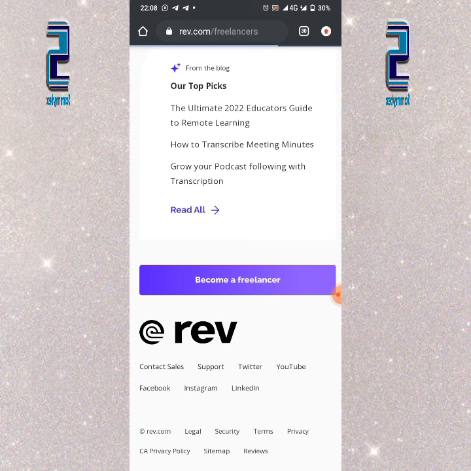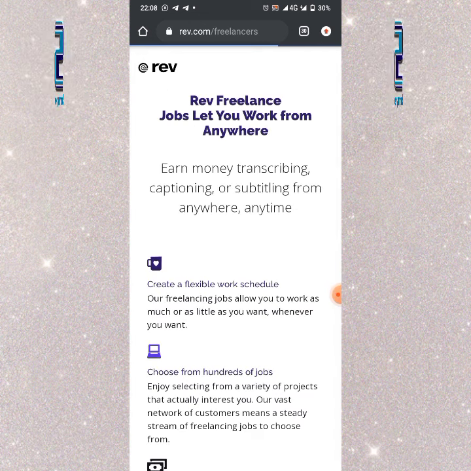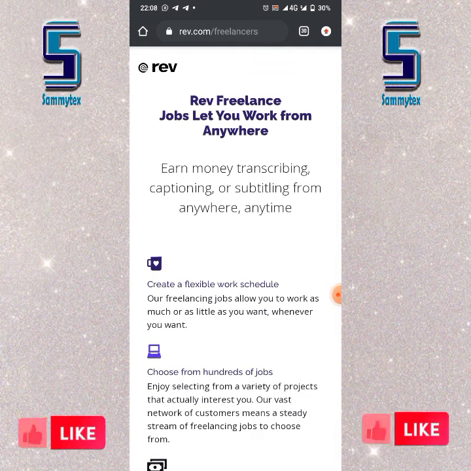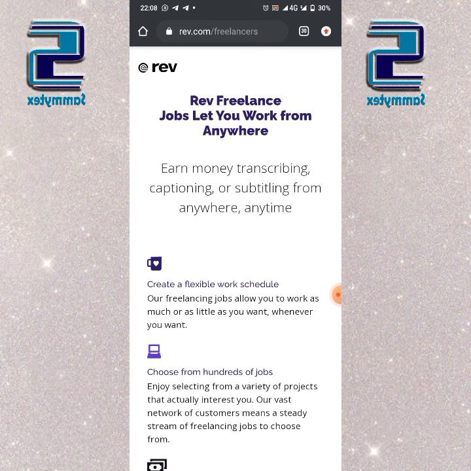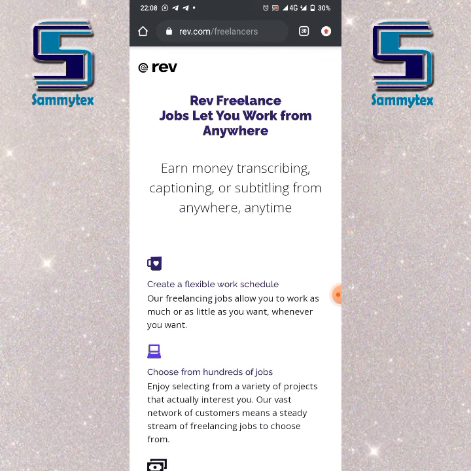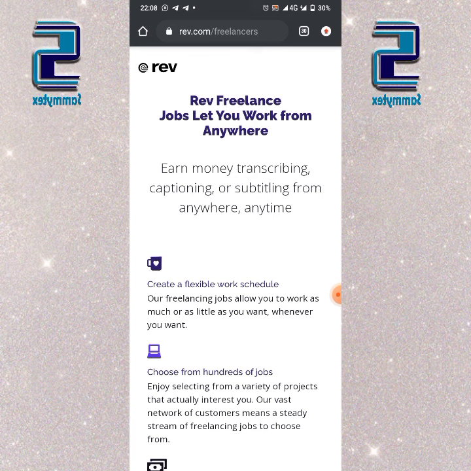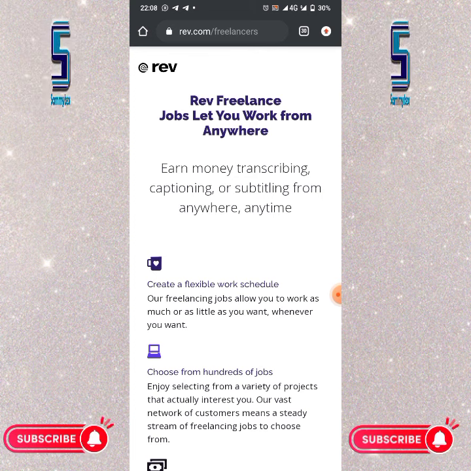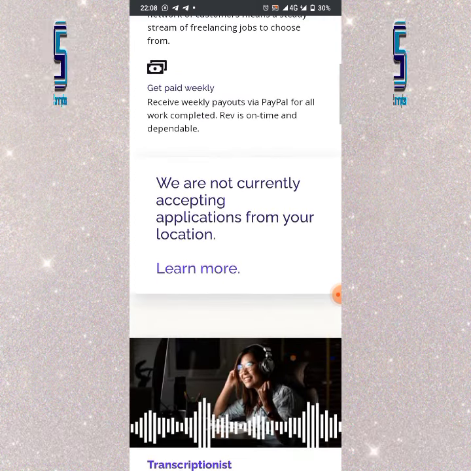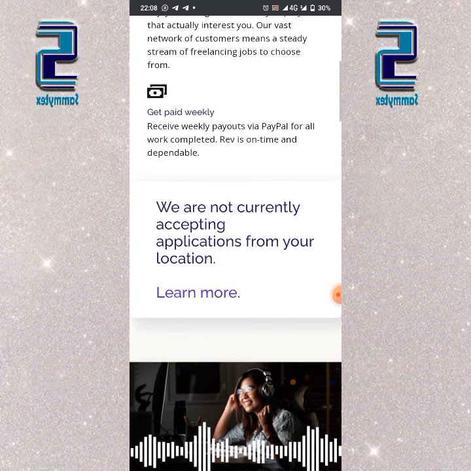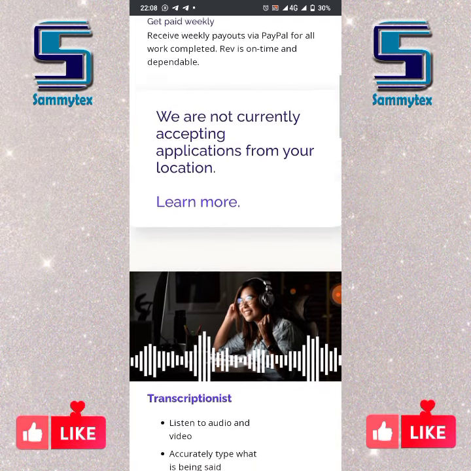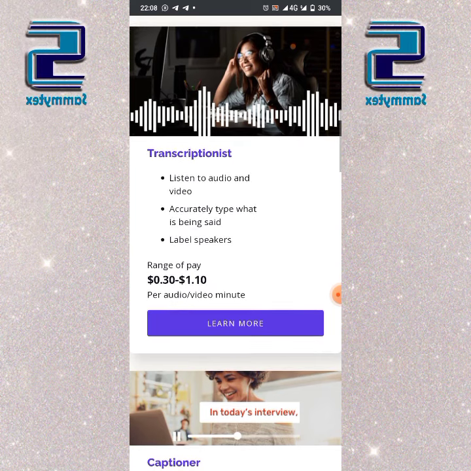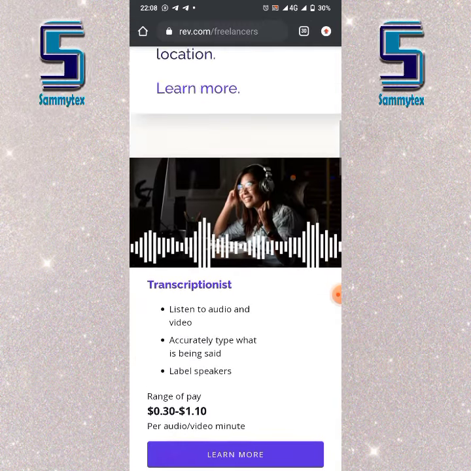Okay, in my country, as a Nigerian, you won't be able to access this platform. This platform is only allowed for those outside Nigeria. If you live in Nigeria, you really know what I'm talking about. You can see here, we are not currently accepting applications from your location, which is where I am, in Nigeria.